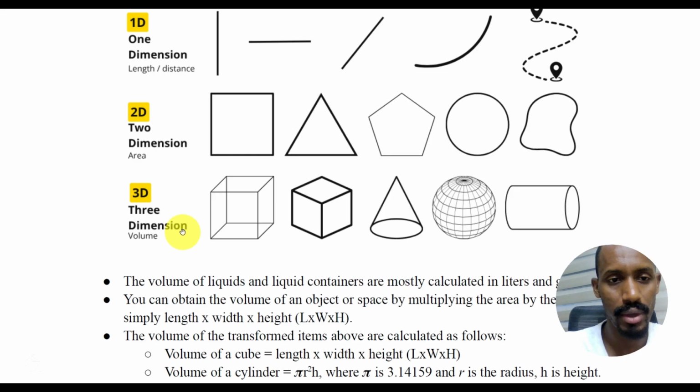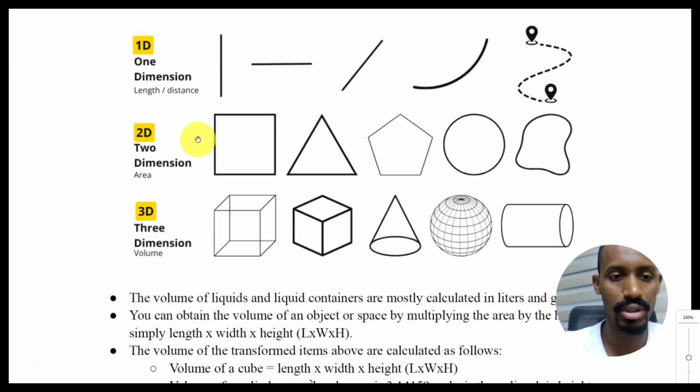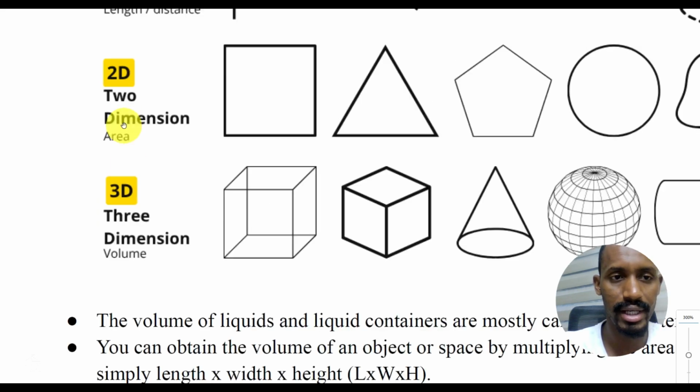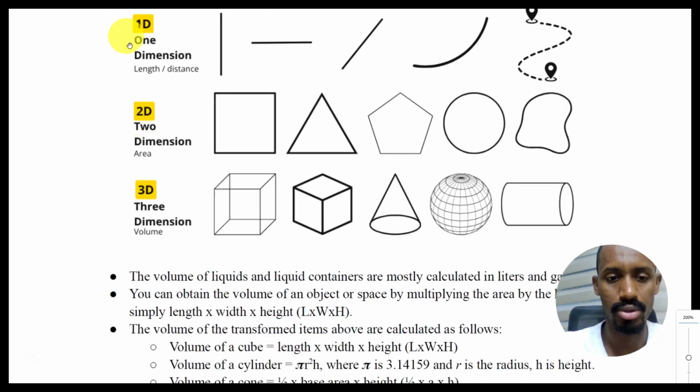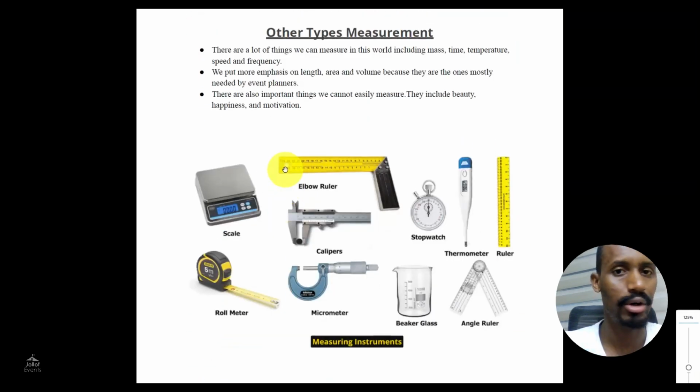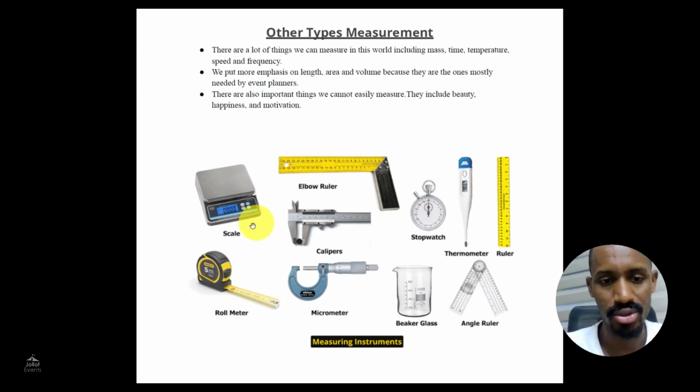So I'm just telling you, whenever you see 1D, 2D, 3D, know that when you talk about 3D, it talks about volume. 2D talks about area. 1D talks about 1 dimension only, length. Other types of measurement include weight, time, temperature, and distance. But as I told you, we only focus on length, where we can derive volume, area, and to some extent mass.